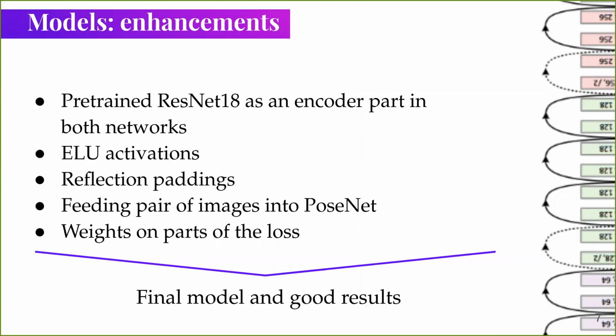Next thing is reflection paddings that decrease the amount of artifacts on the borders of the images. Also, it's important to notice that we were feeding pairs of images into PoseNet, and that required us to slightly change the architectures of the networks. And the last part, we used weights on parts of the losses, so that the most important part has the highest weight. All these improvements allowed us to get the final model and good results.